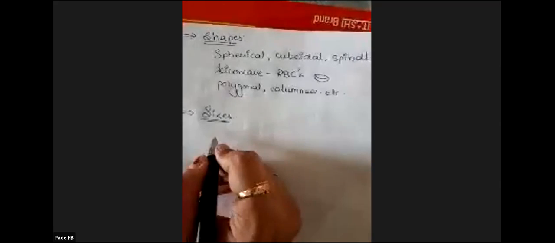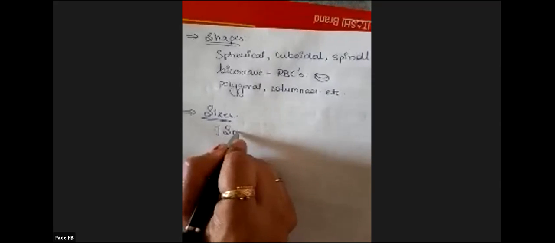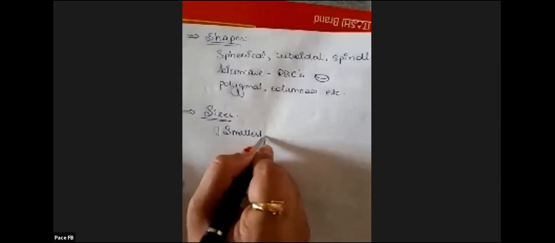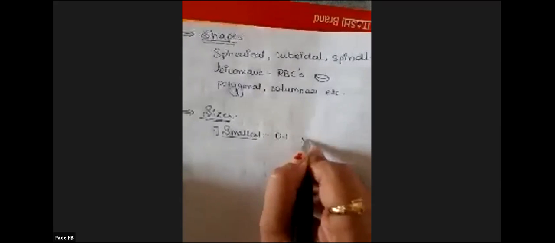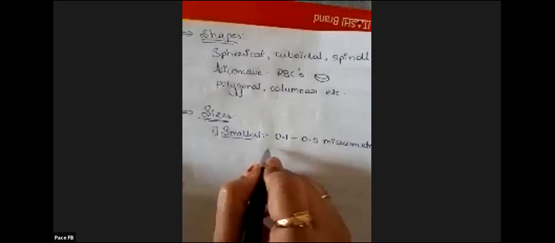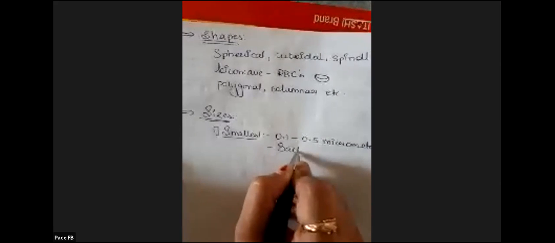So cells are of various sizes ranging from smallest to largest. First we talk about the smallest cell. It ranges from 0.1 to 0.5 micrometer, which is of bacteria, or majorly all microorganisms fall under this measurement of cell.